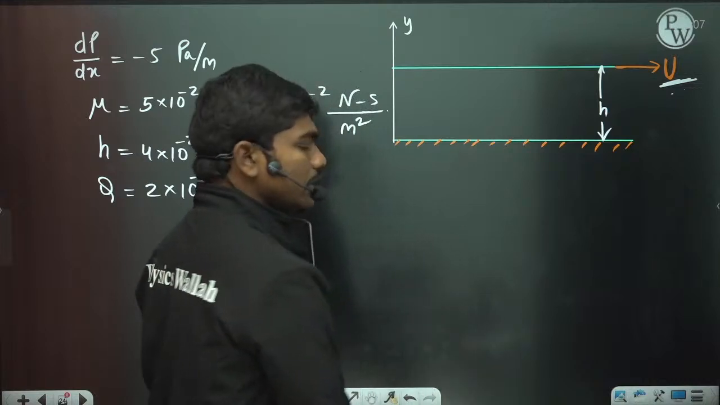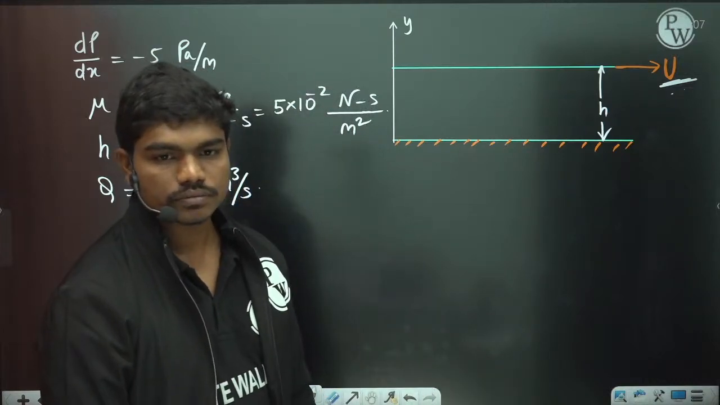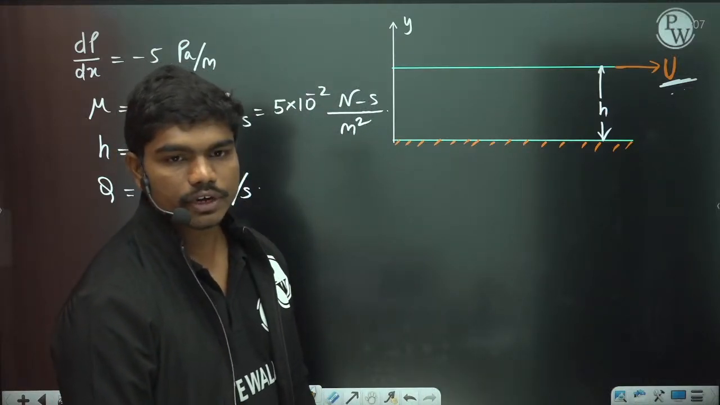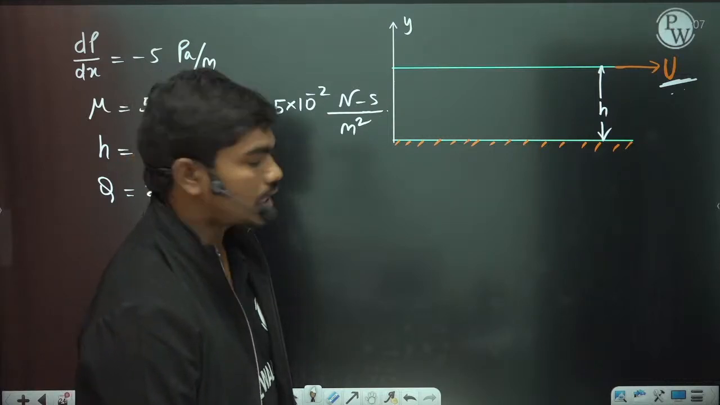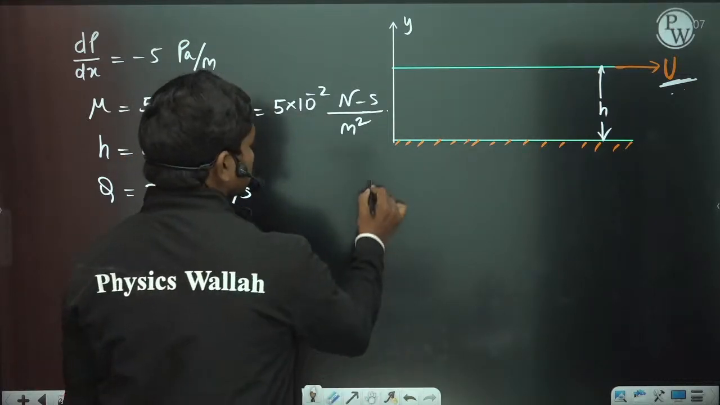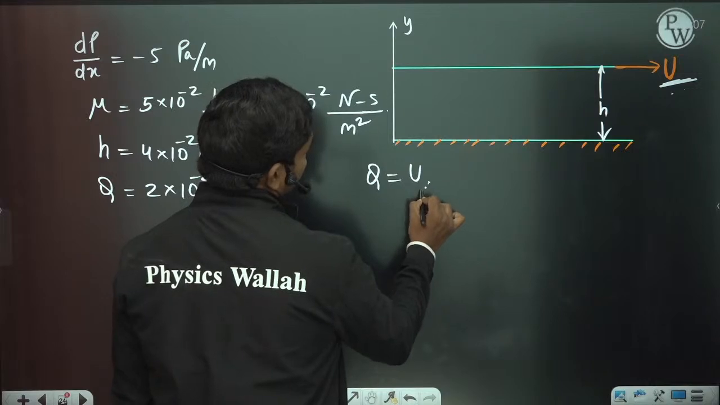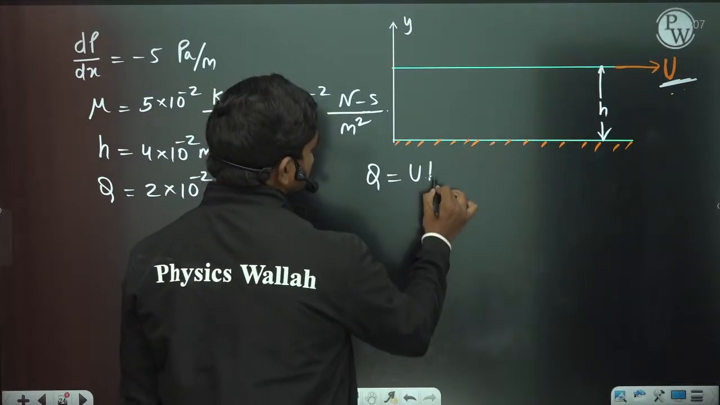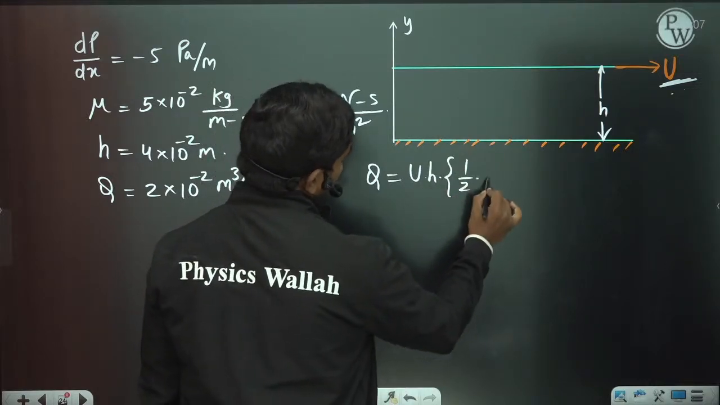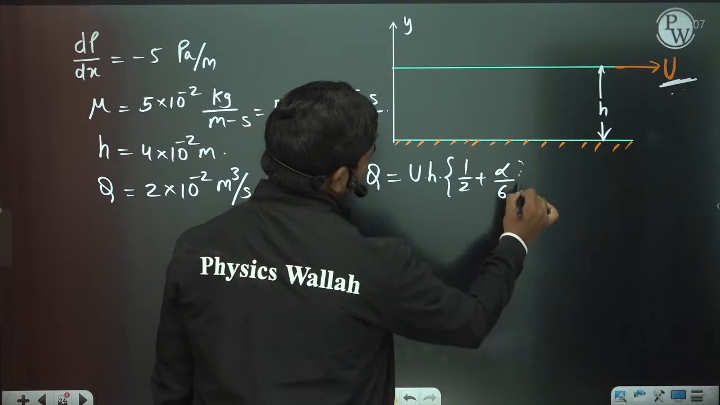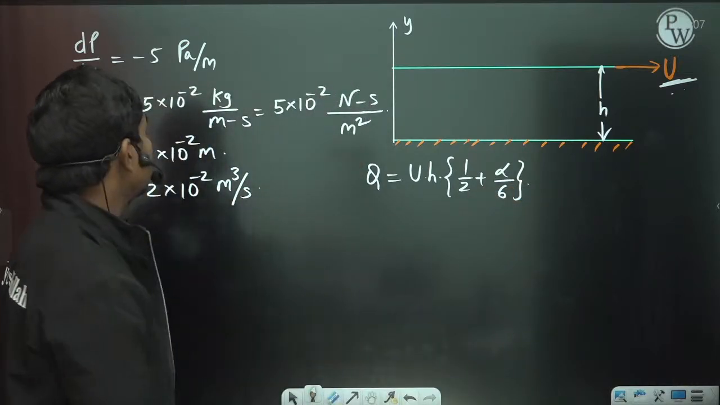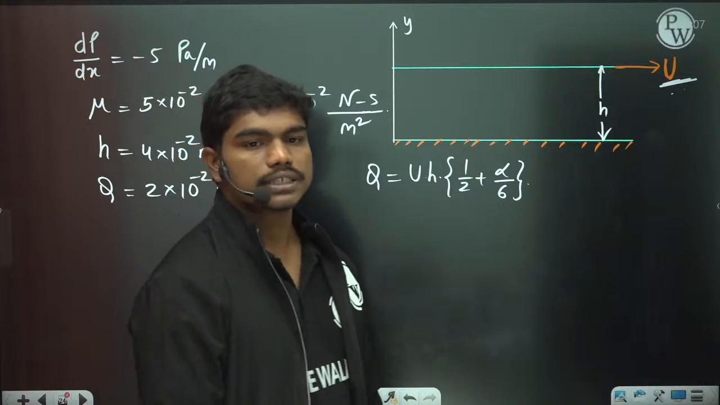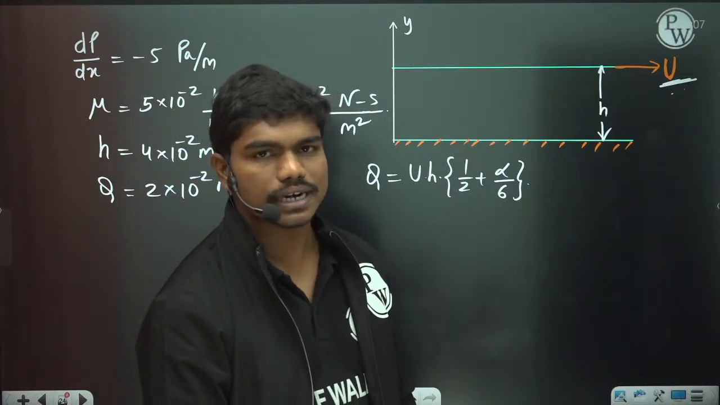I have given you directly one expression for the discharge. So what is the expression for the discharge? Q is equal to u infinity into h into 1 by 2 plus alpha by 6. Correct. So pressure value is given, dp by dx is minus 5 Pascal per meter. Of course, it's a very small value, but let us still consider that.